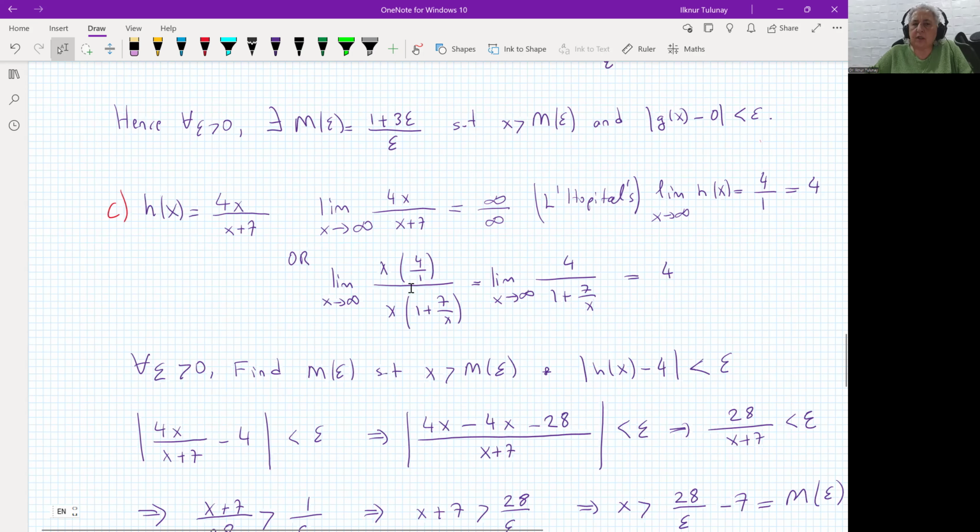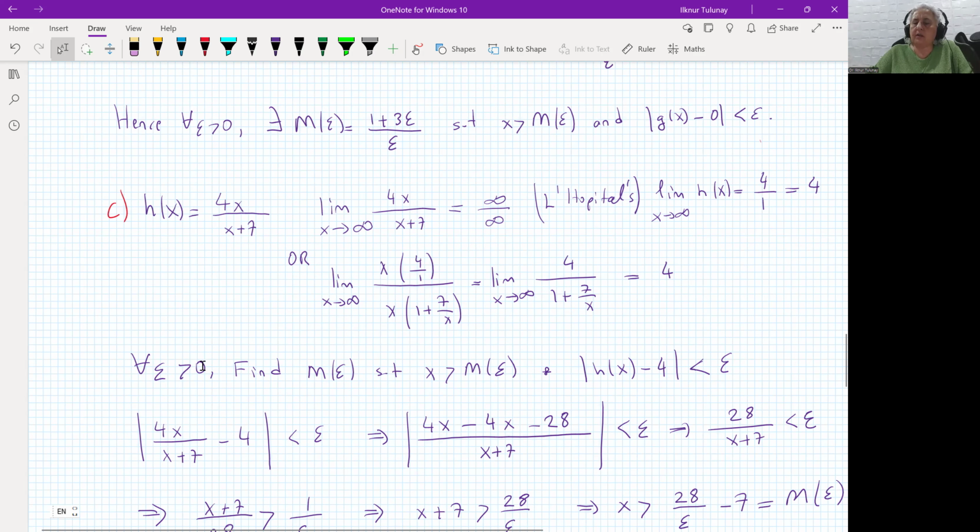Take the x out. Then you have 4. And take the x out on the downstairs, you will have 1 plus 7 over x. When x goes to infinity, the x will be cancelled out. This will be 0, and that will be 4, and that will be 1, and that will give us 4. So the limit is 4.